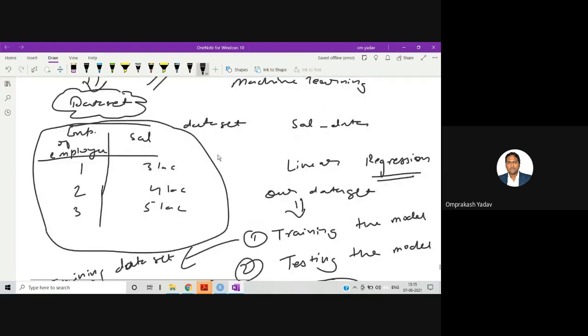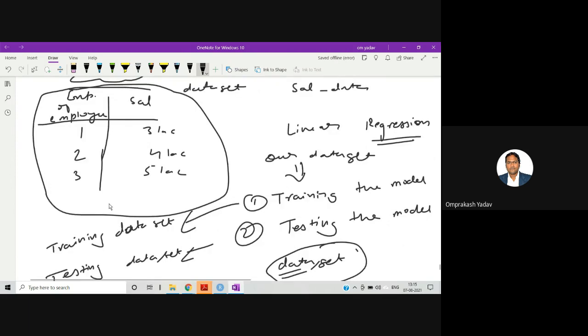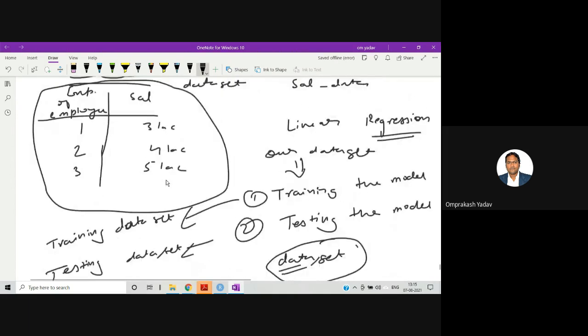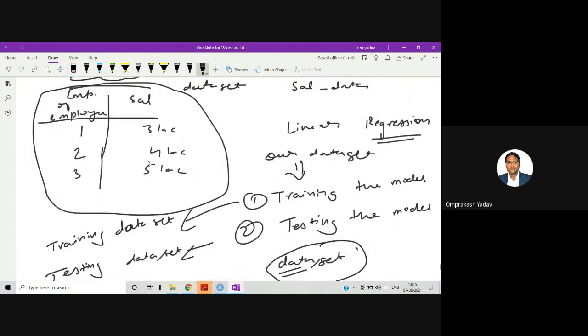Now it's up to you how you divide this entire data set, but the normal suggestion is that you don't choose the data from the start to 80% in sequence and then the remaining 20% for testing. Though we are going to do the same thing, because we have hardly 30 rows entered there, for simplicity.